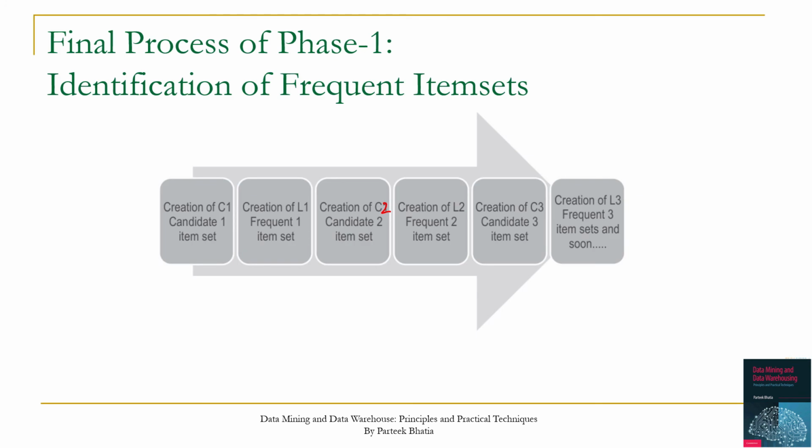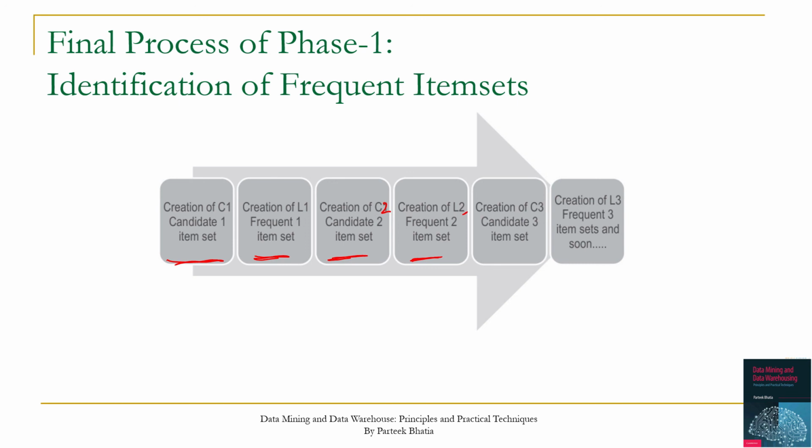So in first step, we have to create C1, which is candidate 1 item set. In second step, we will check its frequency and select frequent 1 item sets. We will name this as L1. From L1, we will create candidate 2 item sets. We will name this as C2. We will check their frequency and select frequent 2 item pairs, that will be considered as L2.